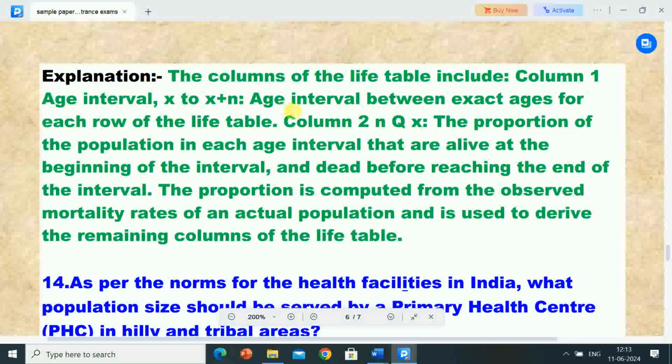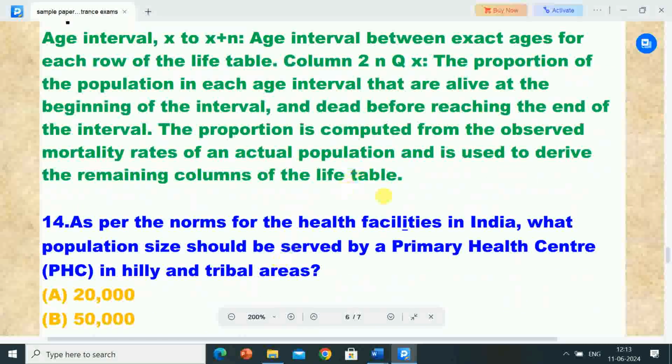Its explanation is, the life table includes column 1, age interval x to x plus n, the age interval between exact ages for each row of the life table. Column 2 is nqx, the proportion of the population in each age interval that are alive at the beginning of the interval but dead before reaching the end of the interval. The proportion is computed from the observed mortality rates of an actual population and is used to derive the remaining columns of the life table.